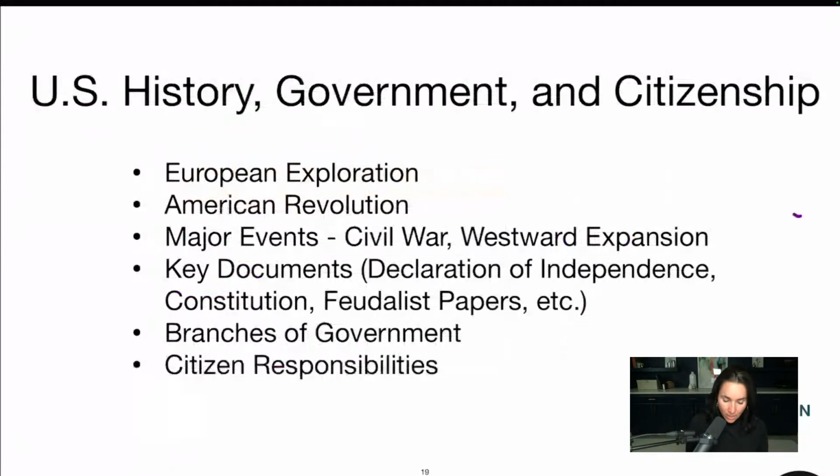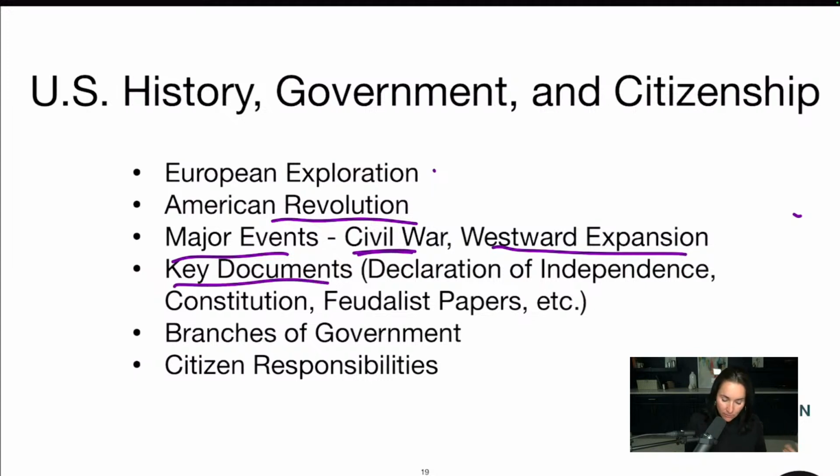All right, let's talk about U.S. history, government, and citizenship. So we have European exploration. When the Europeans came here on boats, why did they come here? What did they do? Then later, the American Revolution, breaking away from the British. What did they do? Why did they do it? What was the result? Major events. After that, we had the Civil War. Before that, we had westward expansion. And we had so many other things. We had the Louisiana Purchase. We had Lewis and Clark. We had the War of 1812. So there's a lot going on here.